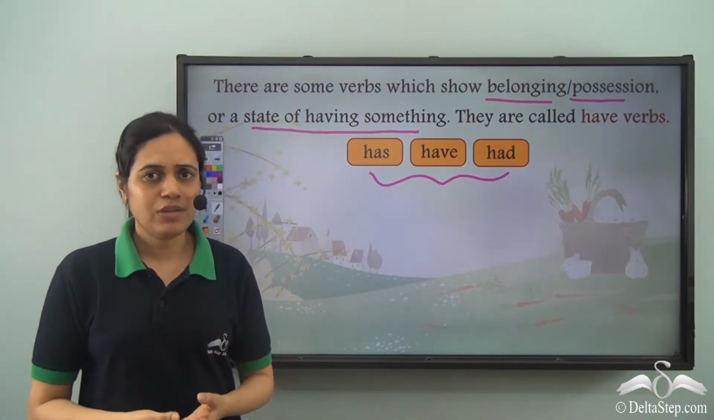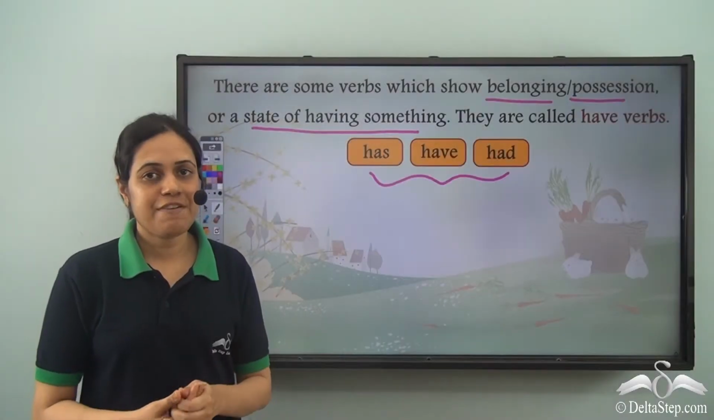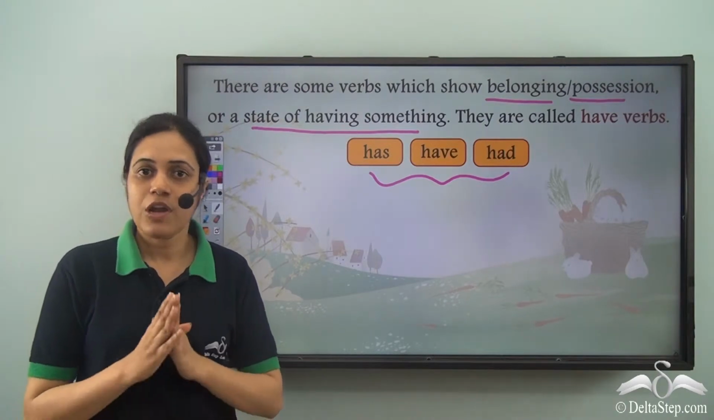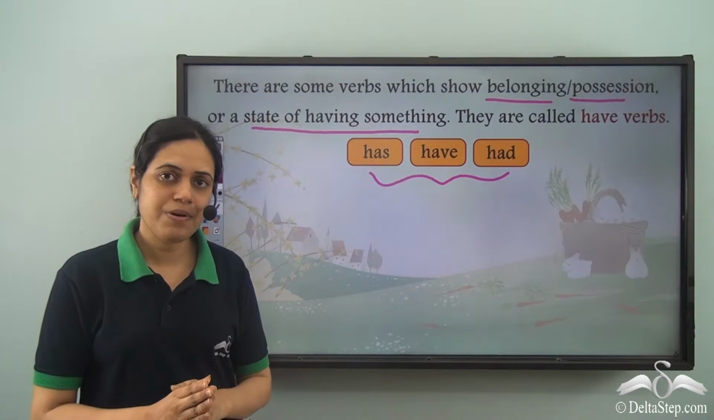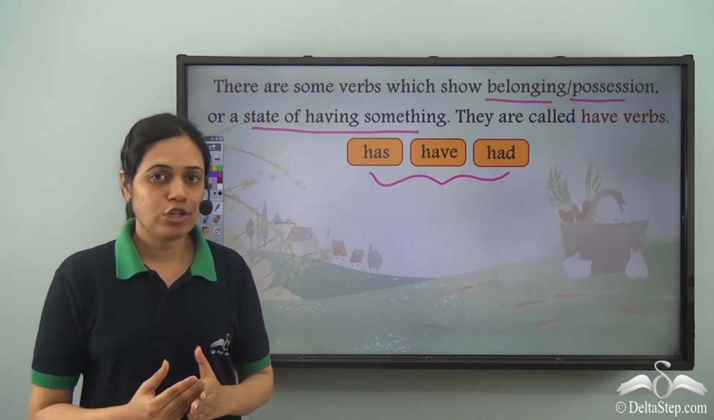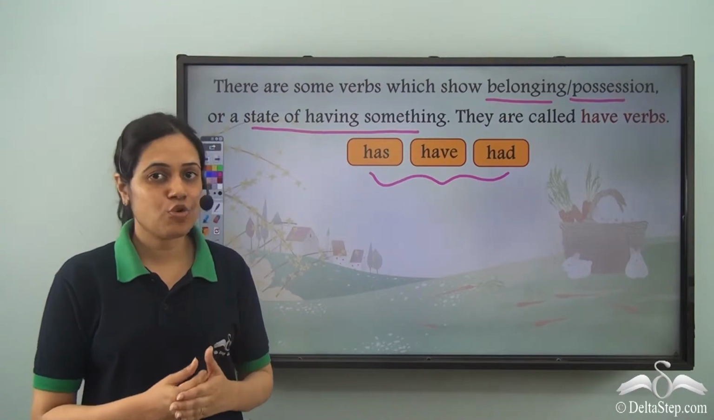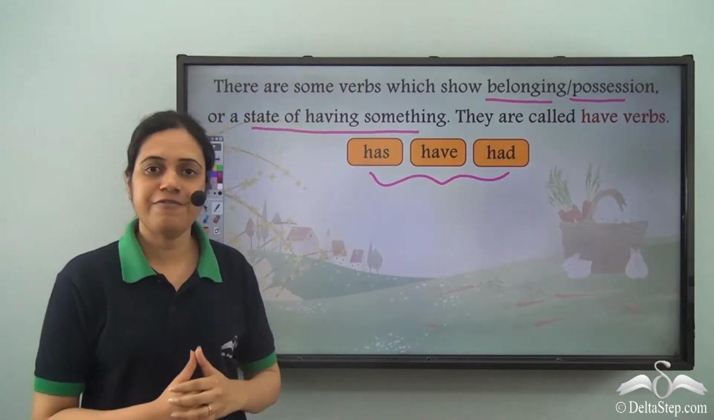Now, we know that there can be no sentence without a verb. But if I make a sentence, I have a drawing book. Now, in this sentence, the word have is a verb, and although it is not a doing word, yet it shows possession or belonging, so it is a have verb.